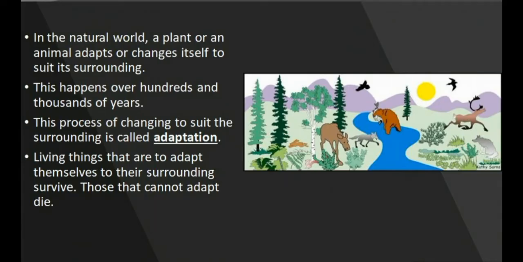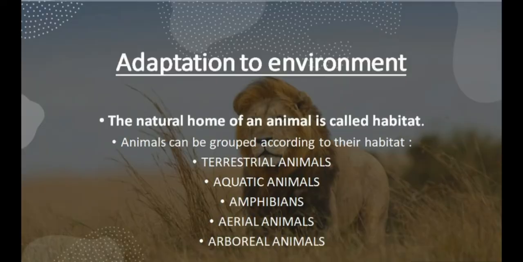Okay. In the natural world, a plant or an animal adapts or changes itself to suit its surroundings. This happens over hundreds and thousands of years. This process of changing to suit the surroundings is called adaptation. Living things that are able to adapt themselves to their surroundings survive. Those that cannot adapt die. So the first topic of the chapter is adaptations to environment.